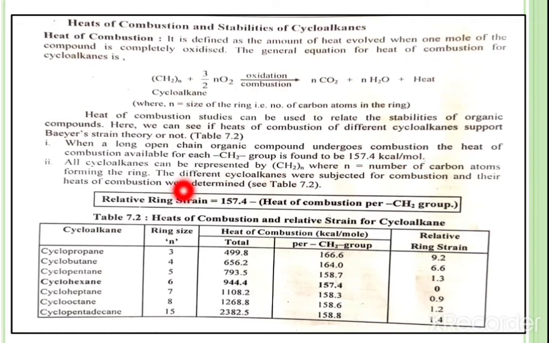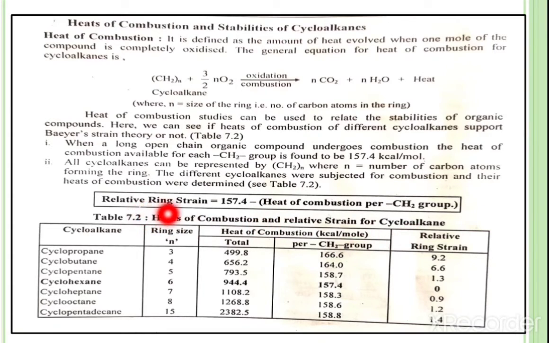Now, all cycloalkanes are represented by CnH2n, where n is equal to the number of carbon atoms forming the ring. Now, the different cycloalkanes were subjected to combustion, and their heats of combustion were measured and are shown below.